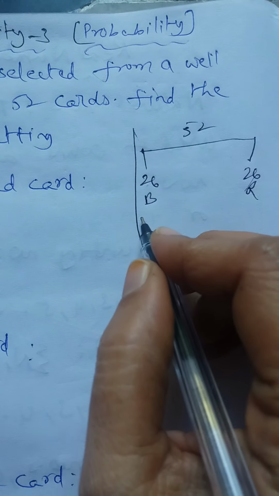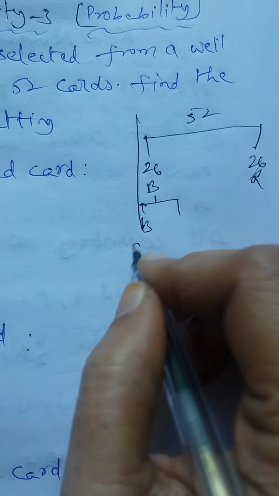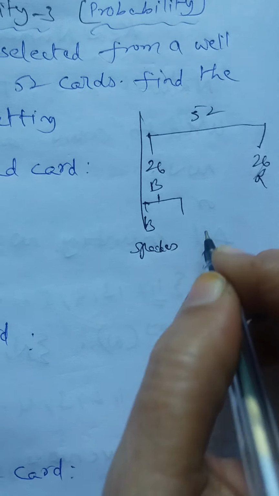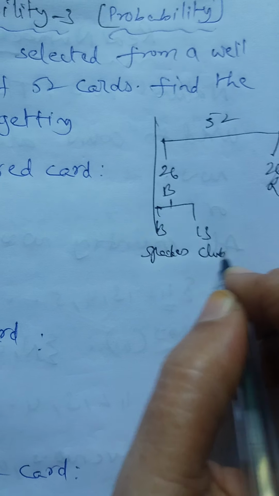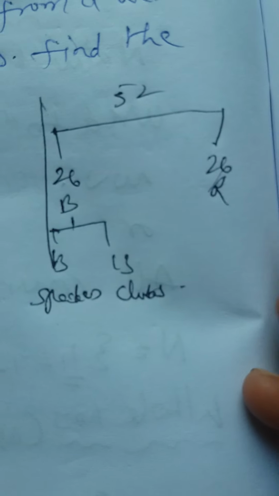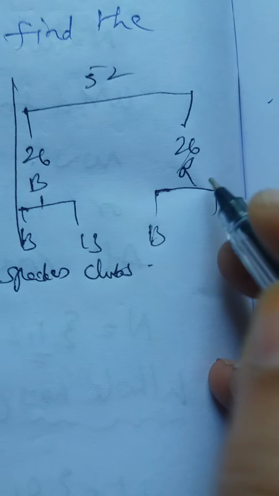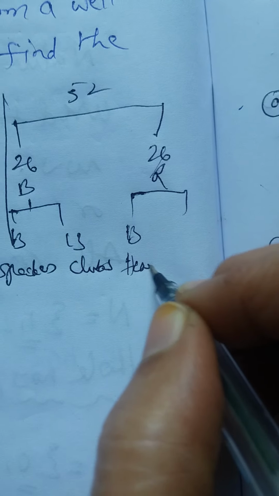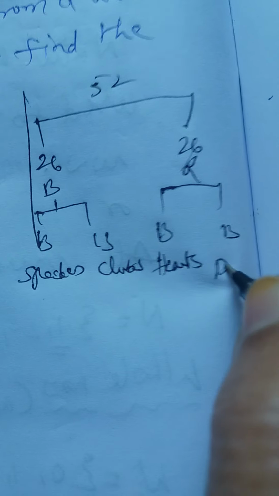Now, among 26 black cards, again these are divided into 13 spades and 13 clubs. Again these 26 red cards are divided into two parts, 13 hearts and 13 diamonds.